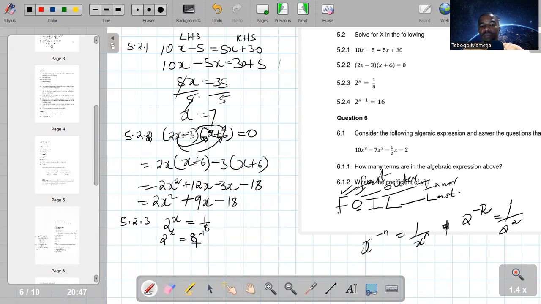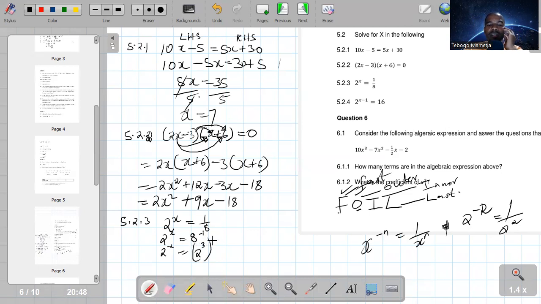So it's the same thing which I applied there. So this 8 now can be written with a base of 2. So in a way we make the bases the same. So this side we have a base of 2, so I need to write 8 in an exponential form that will have a base of 2. So 8 is the same as 2 cubed.